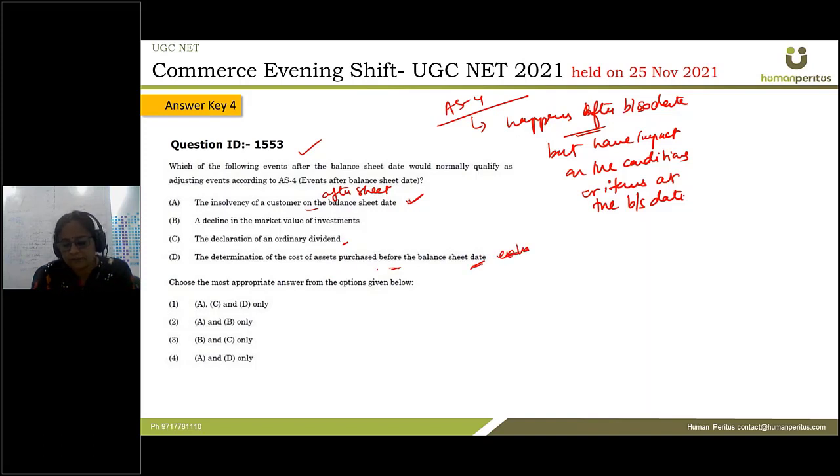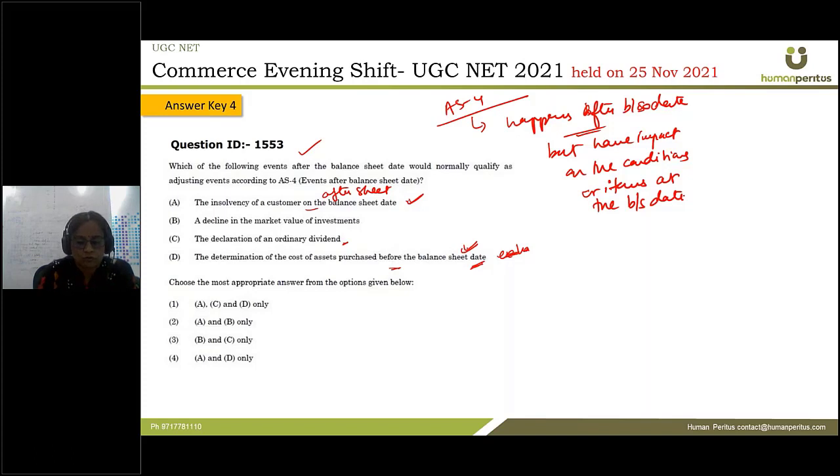Determination of the cost of assets purchased before the balance sheet date means any asset which is basically purchased or disposed of before the balance sheet date, however their proceeds are either received or paid after the balance sheet date, then they need to be adjusted.